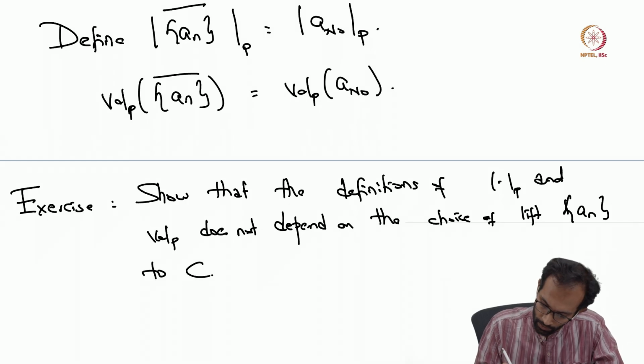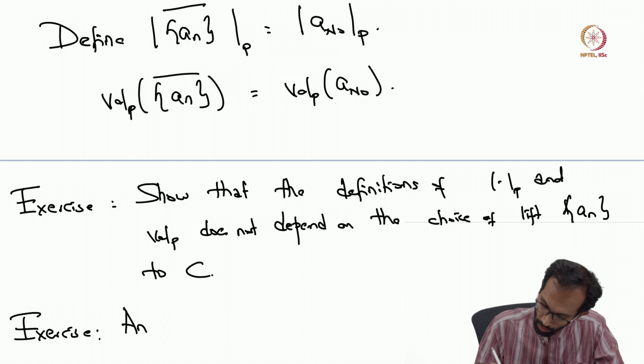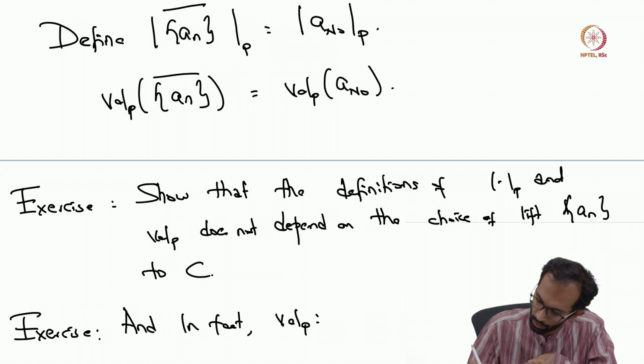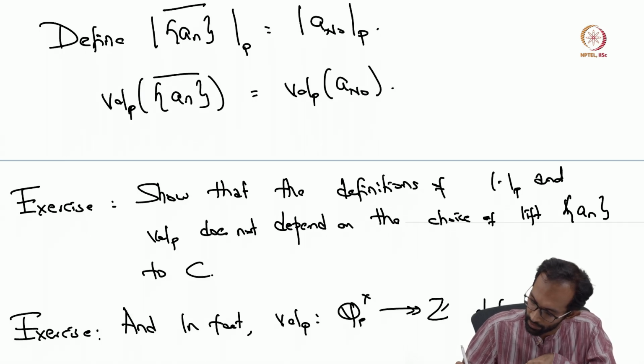And that in fact this function from Q_p^× to Z defines a valuation on Q_p^×.